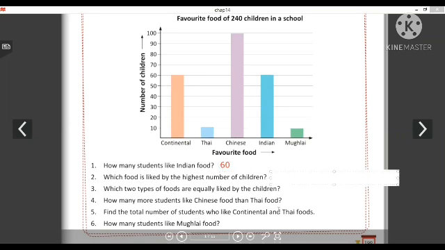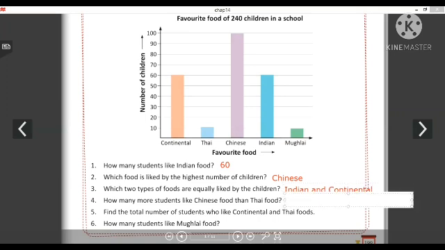Next is question number 2. Which food is liked most by the highest number of students? सबसे ज़्यादा बच्चों को क्या पसंद है जिसका बार सबसे ज़्यादा हाई होगा? So that is Chinese. Which two type of foods are equally liked by the children? So two types of foods which are equally liked by the children are Indian and continental. Done. Next.